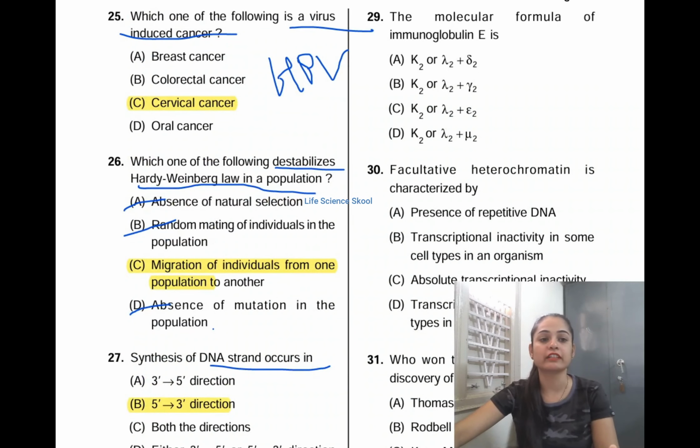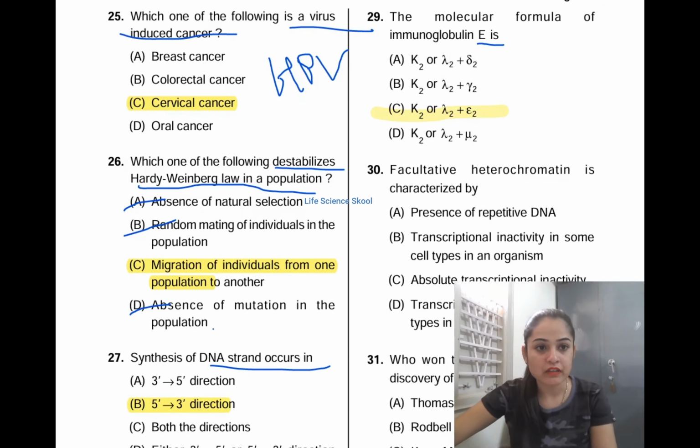Now moving on to the 29th question. The molecular formula of immunoglobulin E is: option A, kappa 2 lambda 2 delta 2; option B, kappa 2 or lambda 2 and gamma 2; option C, kappa 2 or lambda 2 epsilon 2; and option D, kappa 2 or lambda 2 plus mu 2. Here they are asking about immunoglobulin E, so option C is the correct answer, that is epsilon. It is there in option C.